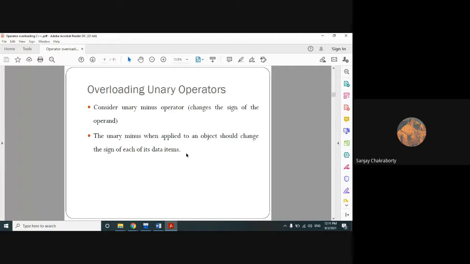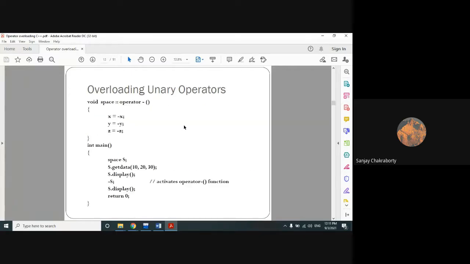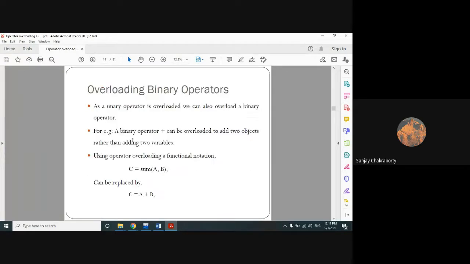Then we learned how we can overload the unary operators. First, we saw some programs where we overloaded unary operators. If you remember the first program, I showed you how we can overload the minus operator, the subtraction operator, as a unary operator. Then I showed the program of how we can overload the increment and decrement operators as unary operator overloading. After completing unary operator overloading, we switched to the concept of overloading binary operators.